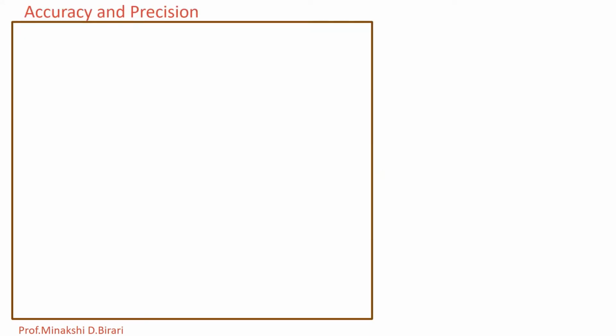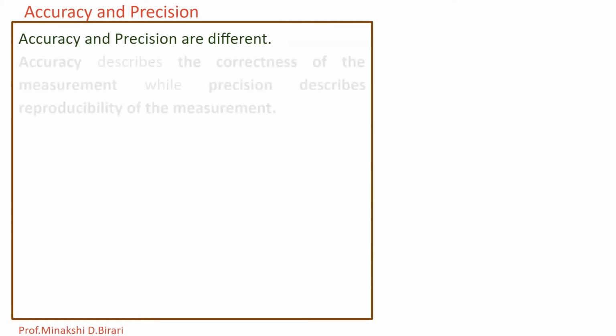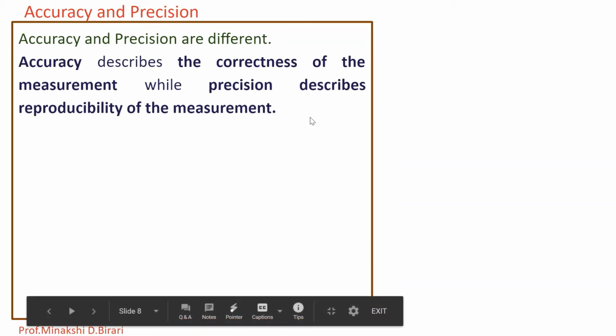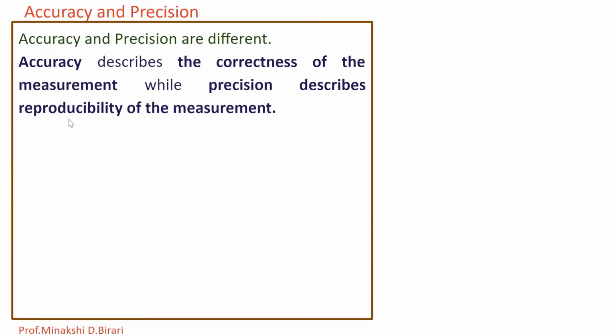Accuracy and precision are both different terms. Accuracy describes the correctness of the measurement, while precision describes the reproducibility of the measurement. To explain the difference between accuracy and precision, let us consider an example.